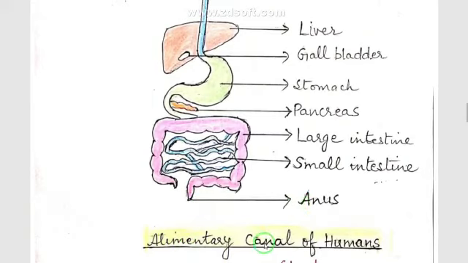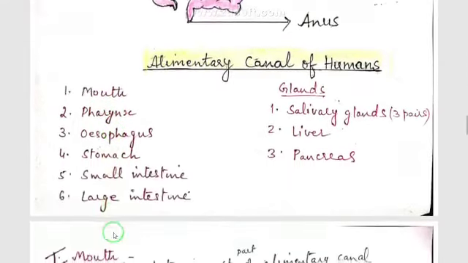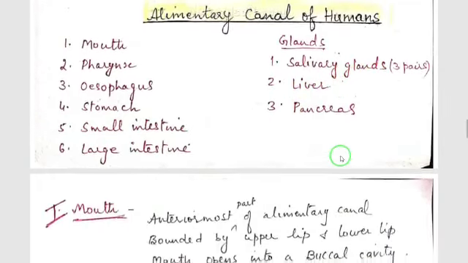So as we have studied just now, the alimentary canal or gut consists of mouth, pharynx, esophagus, stomach, small intestine, large intestine, and the accessory glands are salivary glands which are 3 pairs, liver and pancreas. So now one by one we'll study these organs.